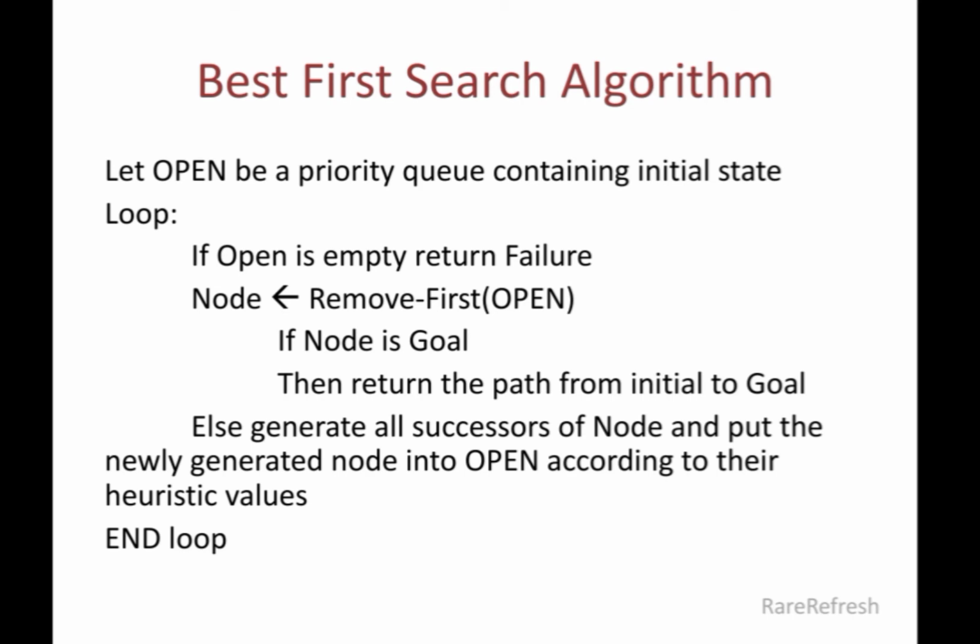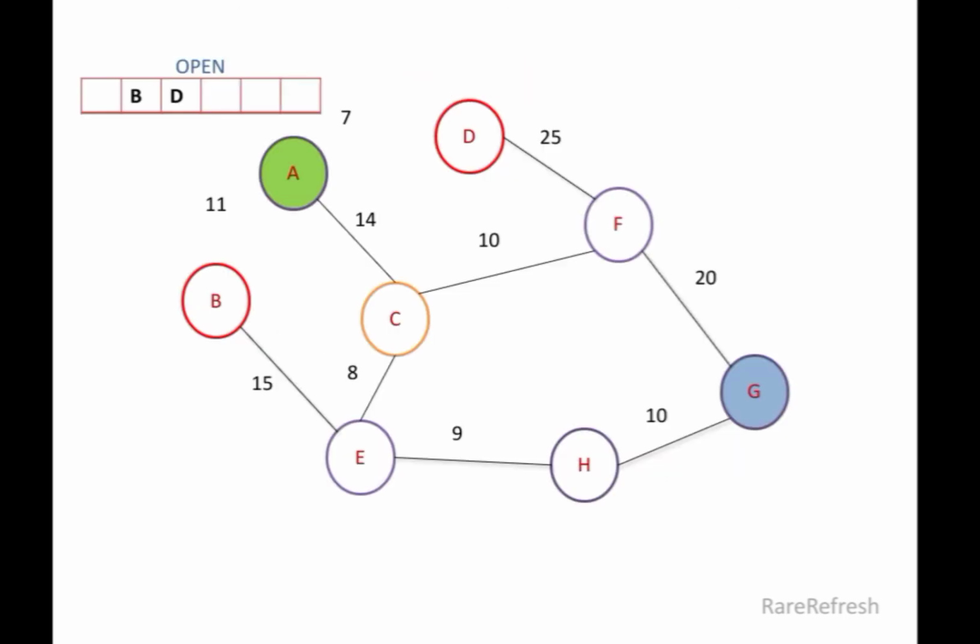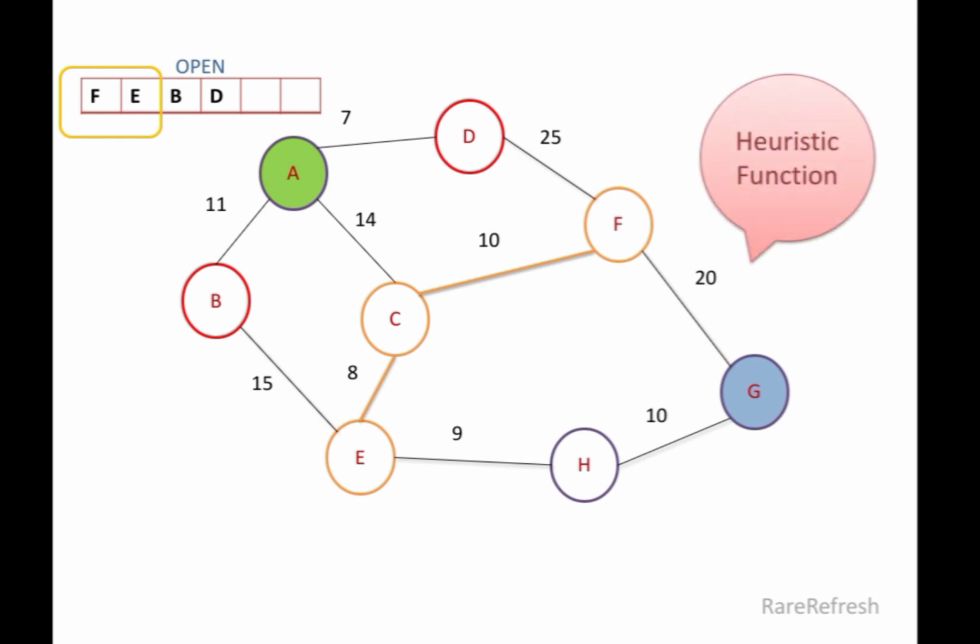If we compare this algorithm with the breadth first search algorithm, then the change is at the point of insertion of the nodes in the open queue. Since the best first search maintains a priority queue, therefore, instead of exploring the node B and D after the node C, which are present at the same level, the algorithm explores C and goes to deeper level if some competing path looks more promising than the current one. And the one who guides this search is the heuristic function.